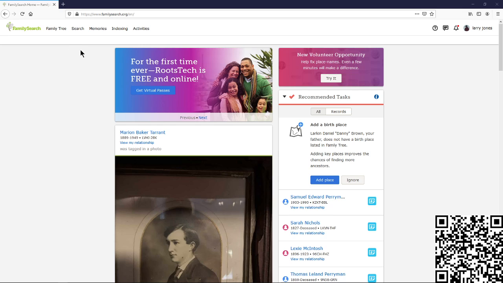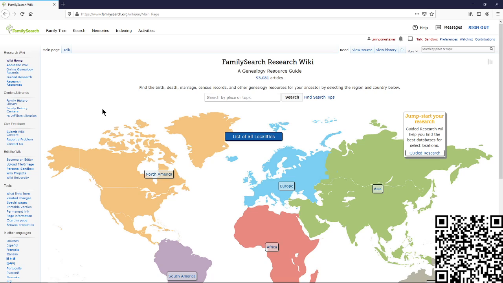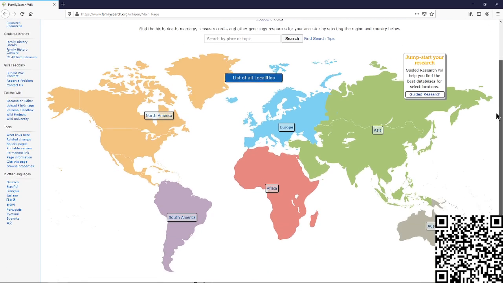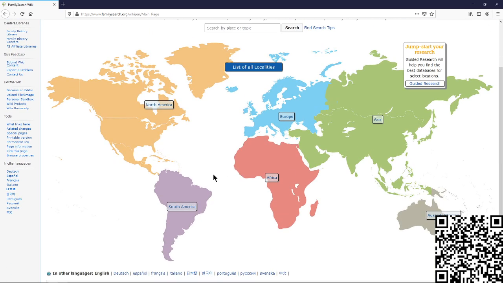All right, so on familysearch.org, and this works for anybody anywhere in the world. You can go to the main page, and up here where it says search, click on search, and then go to the last one in the list where it says research wiki. Click on that. It will bring you up a map of the world. So anywhere in the world that you're wanting to do your research, doesn't matter where you live, maybe your ancestors went to this part of the world and you're wanting to find records about it, this is useful for that. Or, you can drill down in particular.